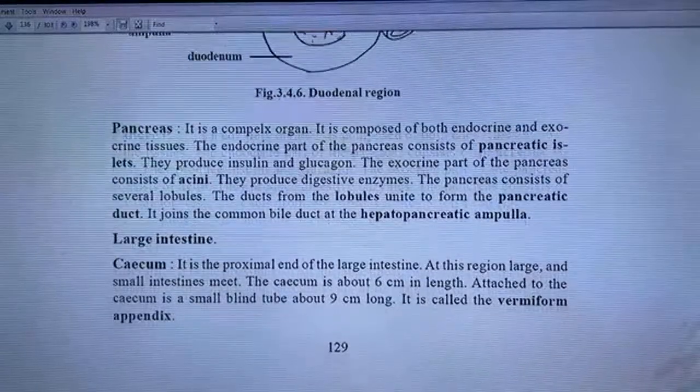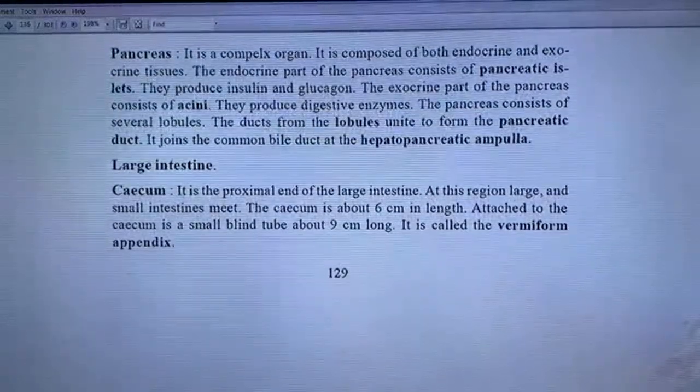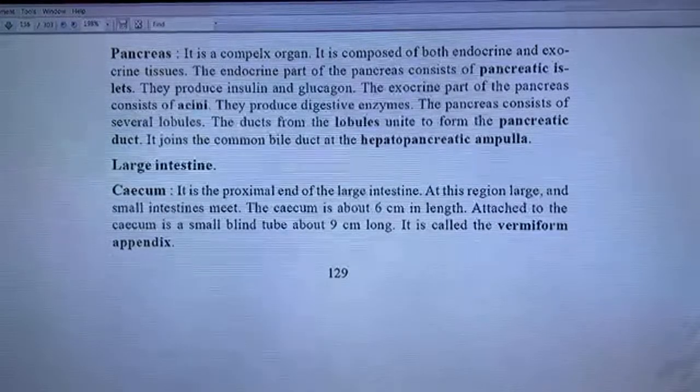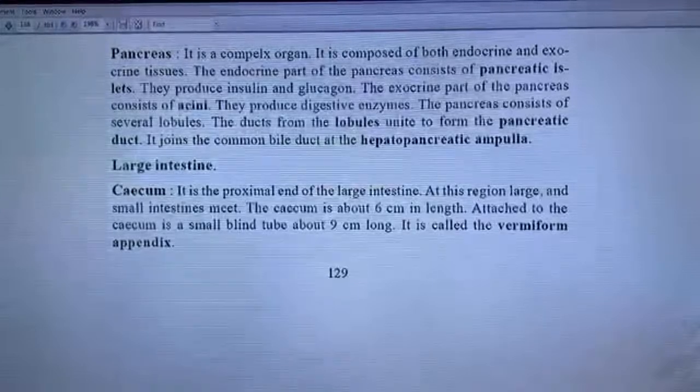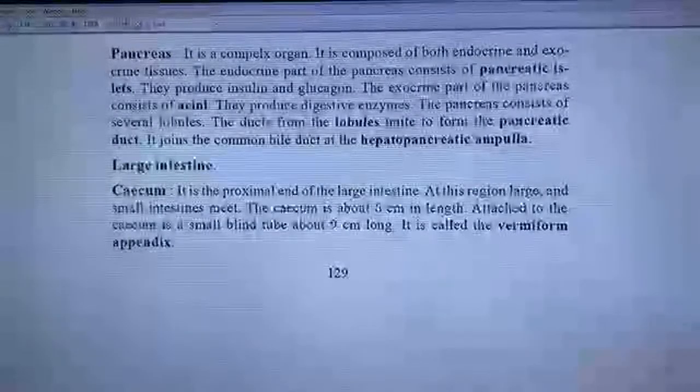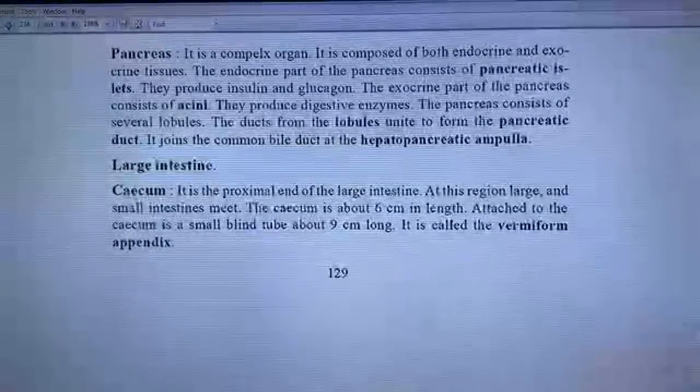Pancreas. It is a complex organ composed of both endocrine and exocrine tissues. The endocrine part of the pancreas consists of pancreatic islets. They produce insulin and glucagon. The exocrine part of the pancreas consists of acini. They produce digestive enzymes. The pancreas consists of several lobules. The ducts from the lobules unite to form the pancreatic duct. It joins the bile duct at the hepatopancreatic ampulla.